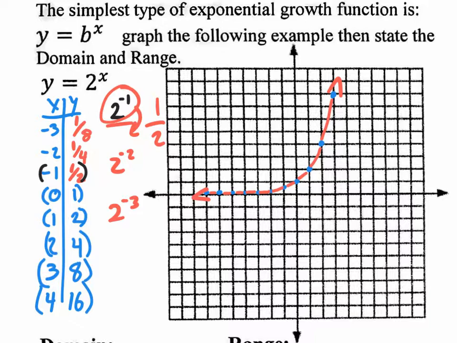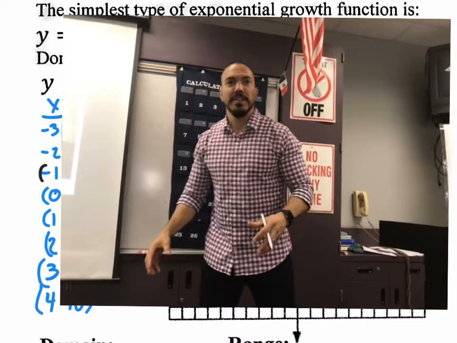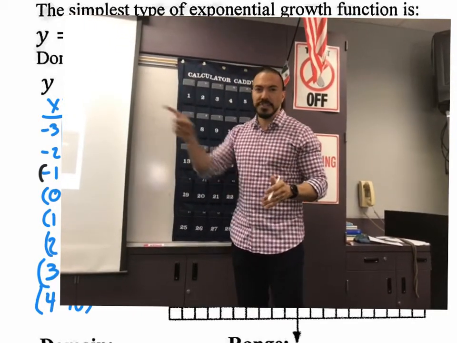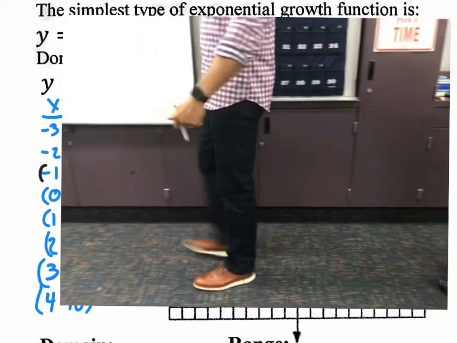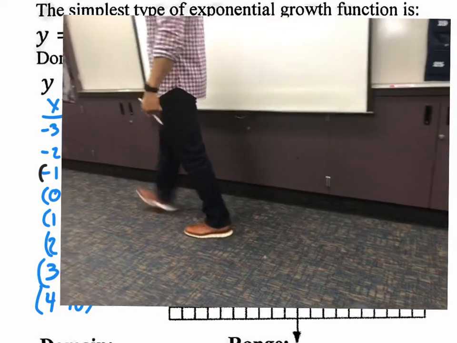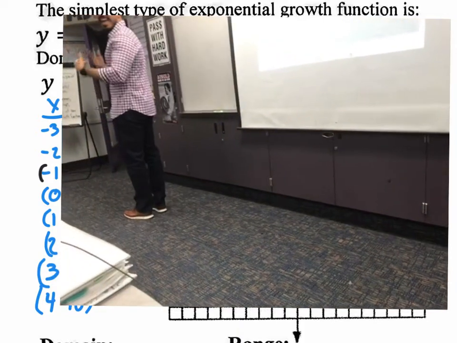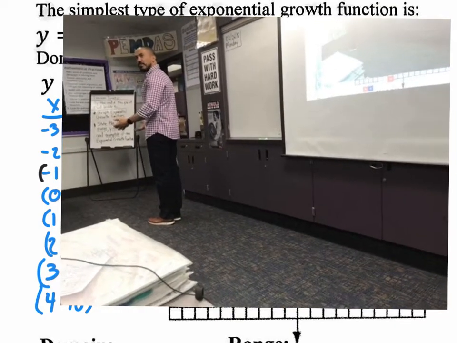So let me give you an example right now in class of how you could infinitely approach something but never actually touch something. So, okay, here's an example of an asymptote. I want to take 4 steps towards that wall. Okay, so watch my feet. Check it out. 1, 2, 3, 4, and then I'm going to take half of that, right? Which is 1, 2. And then I'm going to take half of that, which is 1. And then I'm going to take half of that, which is what?